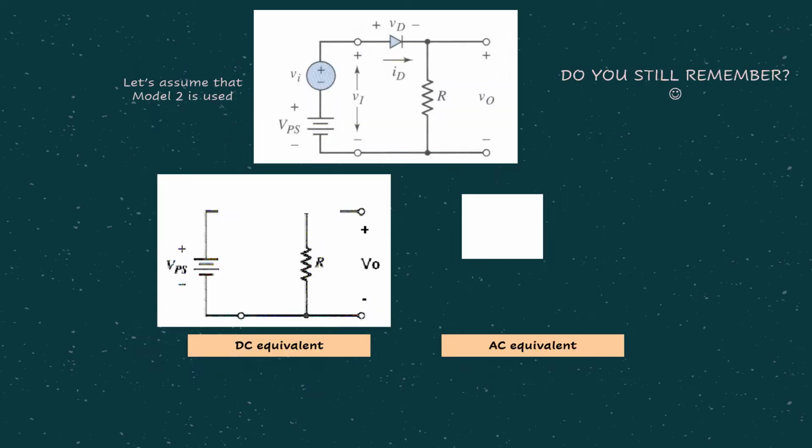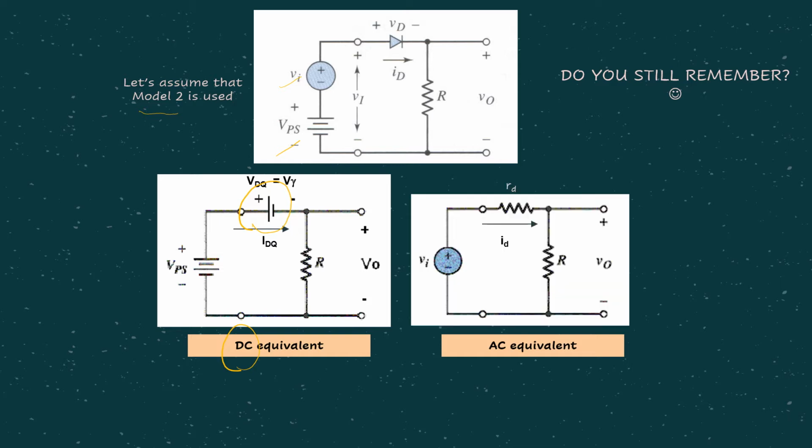This concept is similar to the diode AC DC equivalent circuit. Before this, remember, in a diode circuit we had both AC and DC sources. First, when considering the DC analysis, we can replace the diode with V gamma if we are considering model number 2. Then for the same circuit, when considering AC analysis, we can replace the diode with rd. So this is for the diode circuit, but the same concept is applicable to our BJT amplifier.